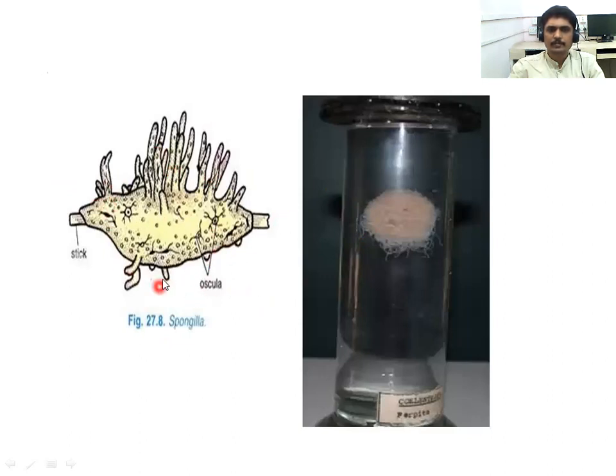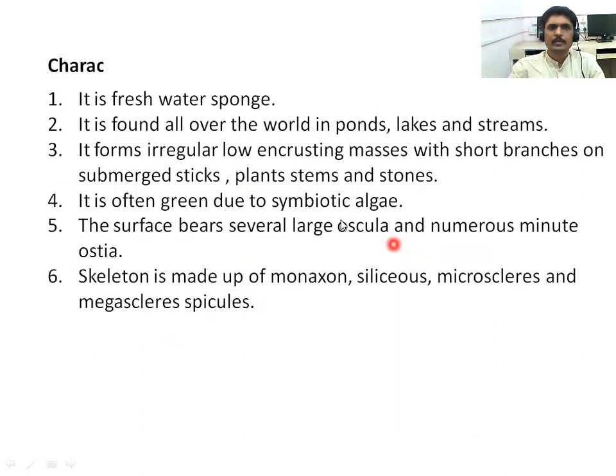Here we observe the diagrammatic representation of Spongilla, and this one is the real specimen. Some characteristics of this Spongilla: it is a freshwater sponge. It is found all over the world in ponds, lakes and streams. The other three examples are generally found in marine habitats, but Spongilla is found in freshwater habitats all over the world, in water bodies like ponds, lakes, streams, etc.